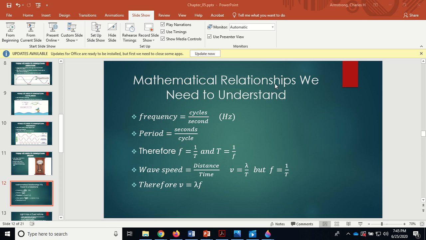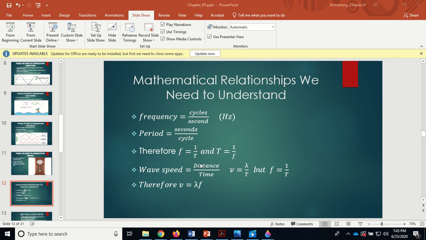Okay, mathematical relationships we need to understand. Frequency is in cycles per second. Period is in seconds per cycle. Frequency equals 1 over period, and period equals 1 over frequency. Okay, remember they're inverses of each other, right? Frequency is cycles per second, and period is seconds per cycle. Then they're inverses of each other.